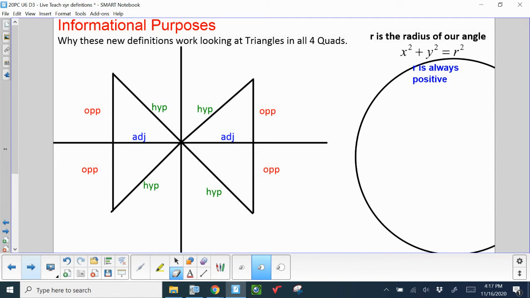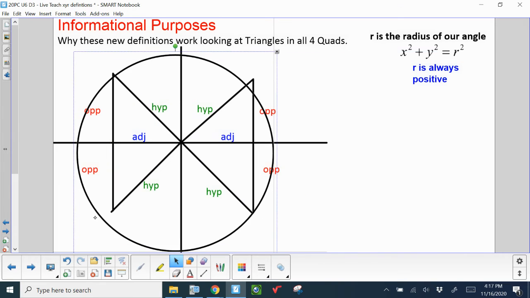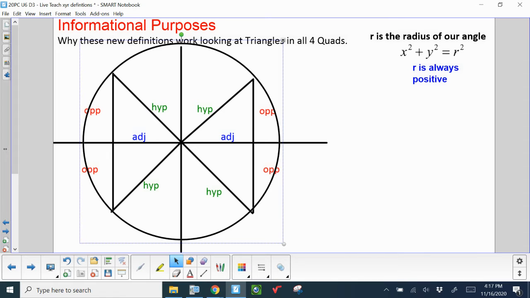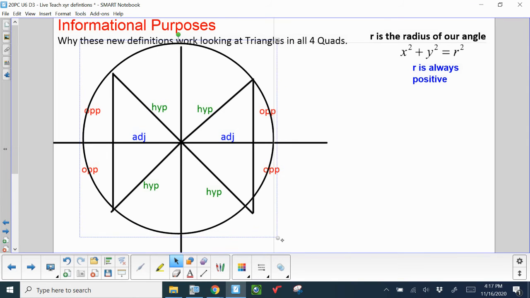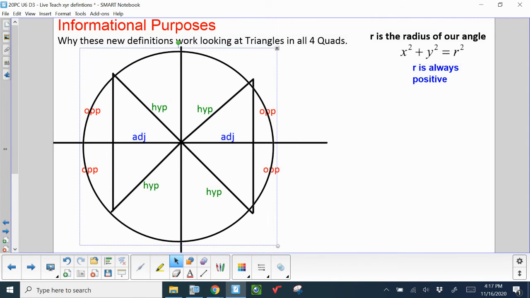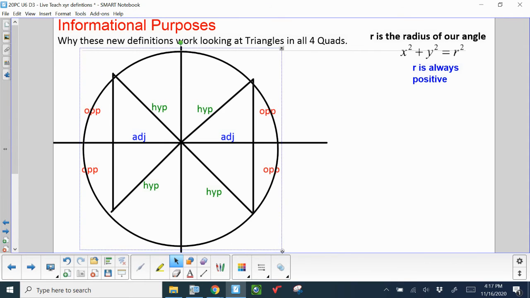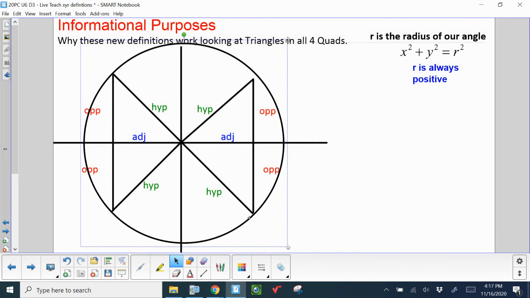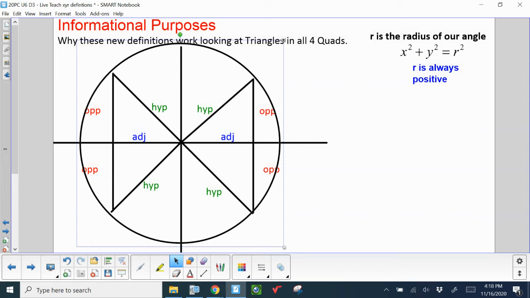So, what is r? R stands for a radius, because what we talked about with rotations the other day, if you think about a rotation as a continuous circle, then the hypotenuse becomes the radius.